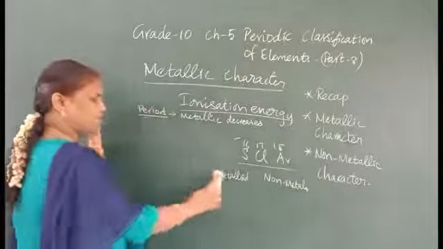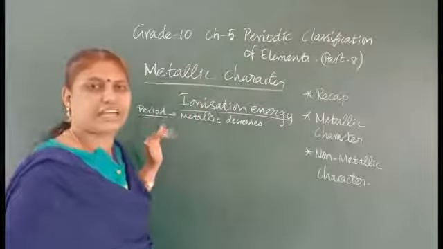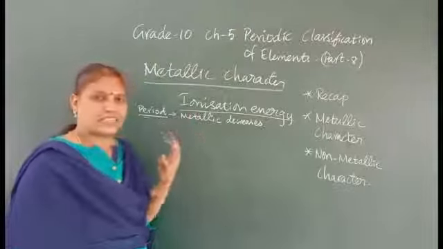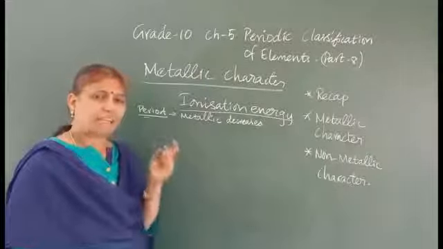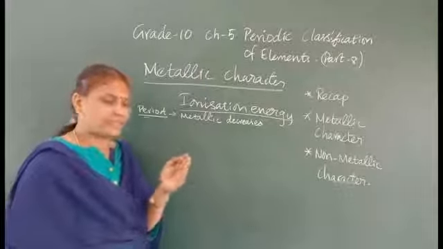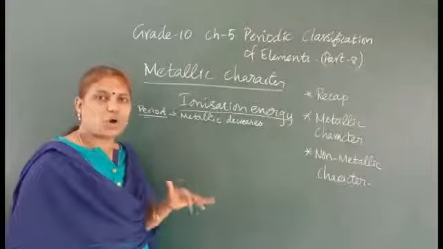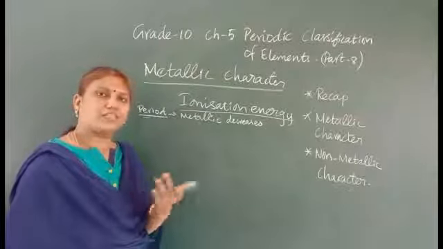On the left-hand side, if you see, the majority are metals. After that, in between, the pink color is silicon. Boron, silicon, then arsenic, then antimony, palladium, tellurium. These are all pink color. Seven elements are given. They are metalloids, which possess both characters.